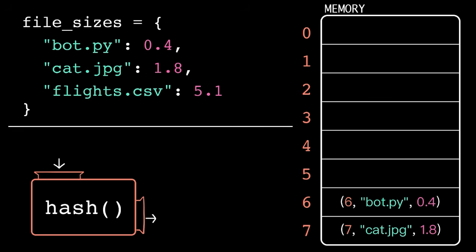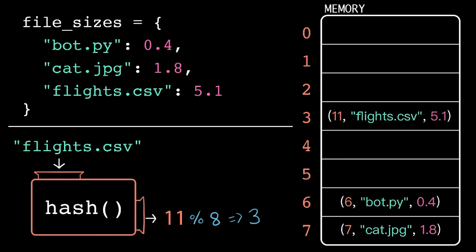This might raise a few questions for you, like what if the hash is greater than the number of slots? The computer uses the modulo operator to scale the hash down to the number of slots. The modulo operator, remember, takes the remainder of the division. So if we do 11 modulo 8, we get back 3. So the flights.csv item goes in the slot at index 3.